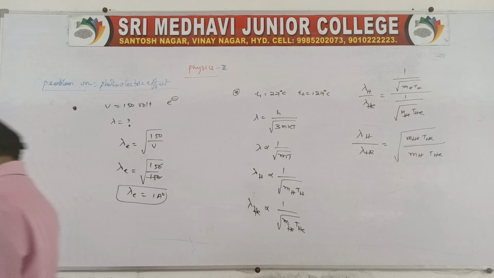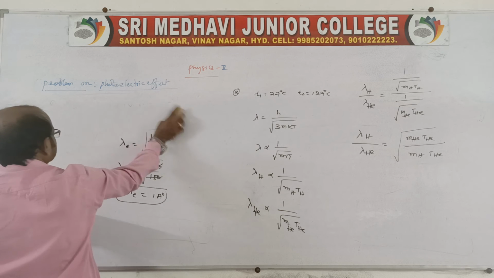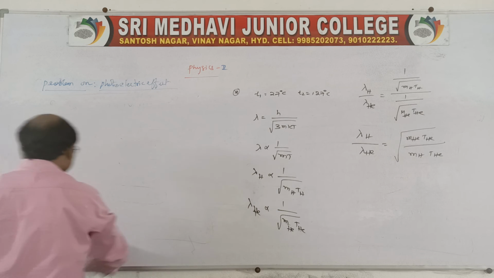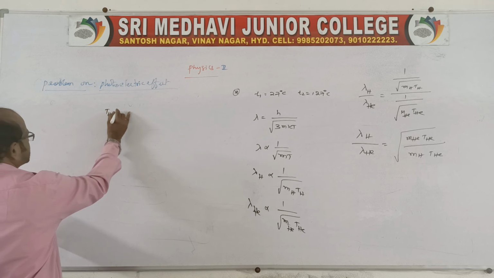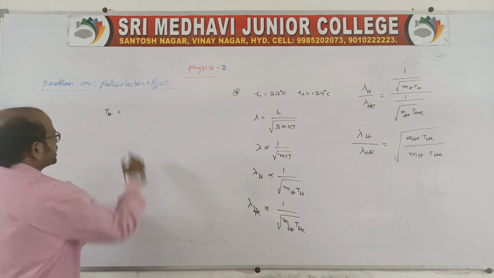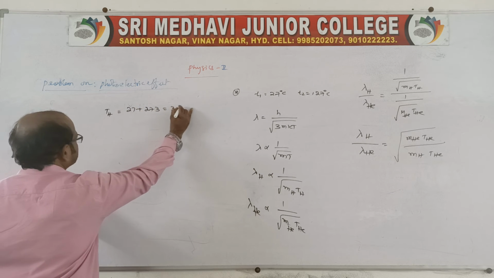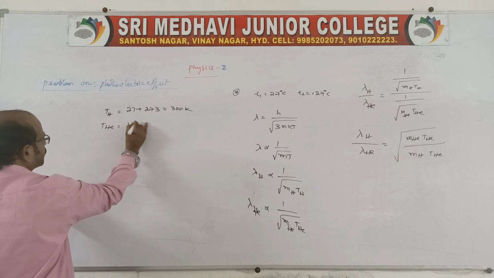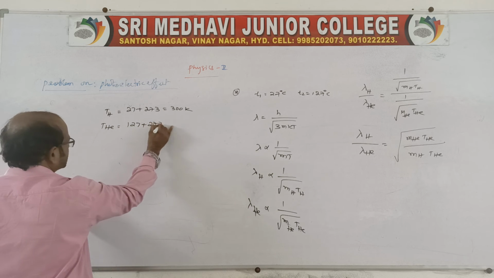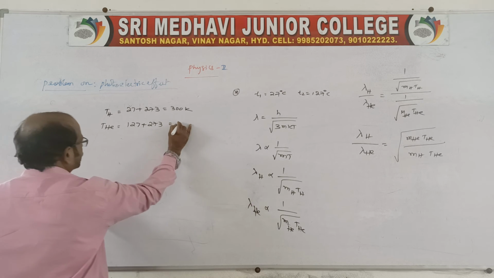In the question the temperatures are given in degrees Celsius, but we need the absolute scale of temperature in the formula. So for hydrogen it is 27 plus 273, approximately 300 Kelvin, and for helium 127 plus 273, which is 400 Kelvin.